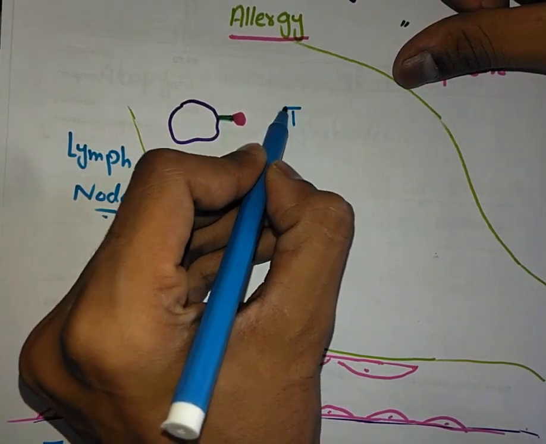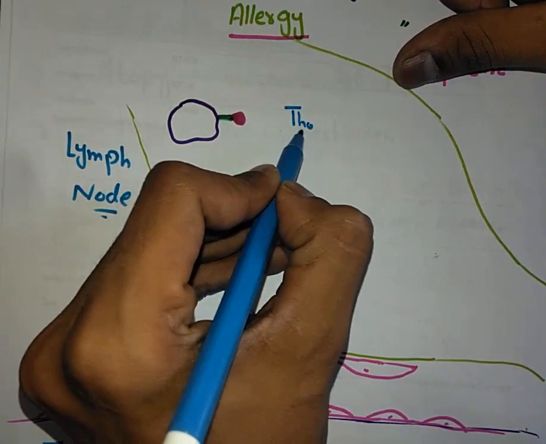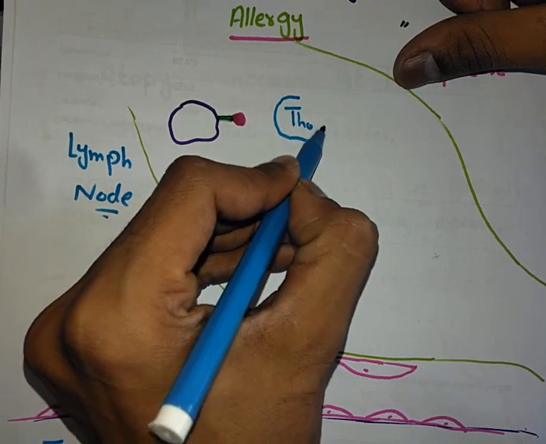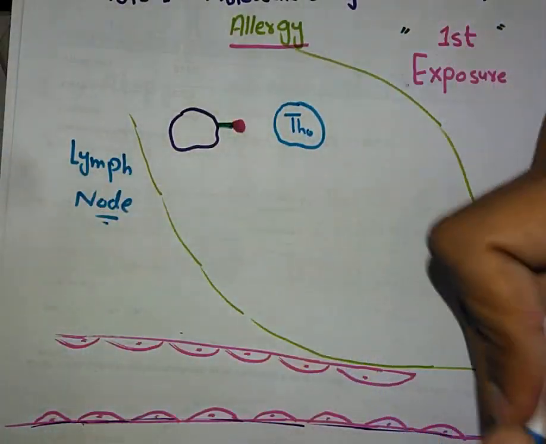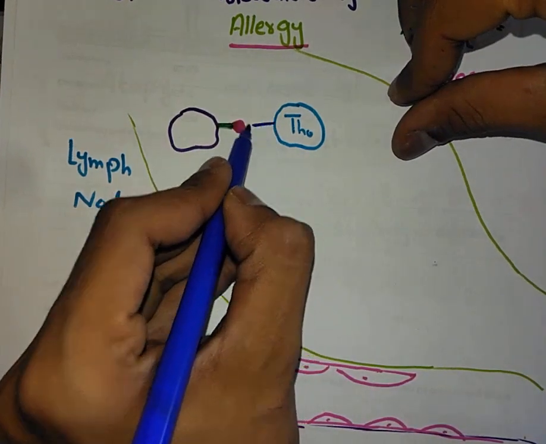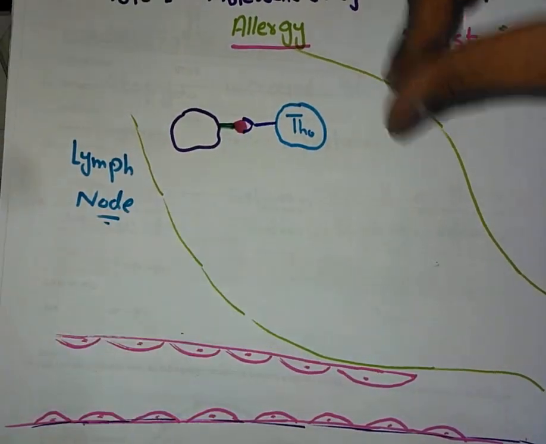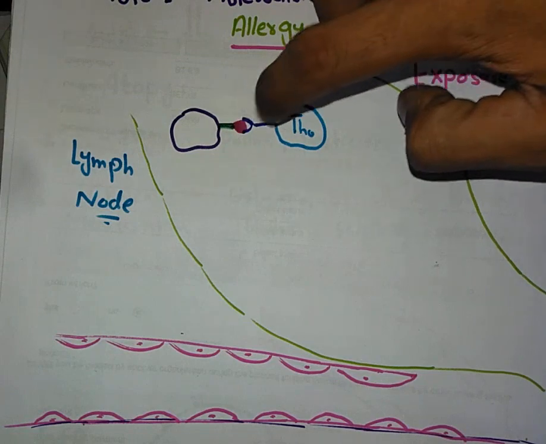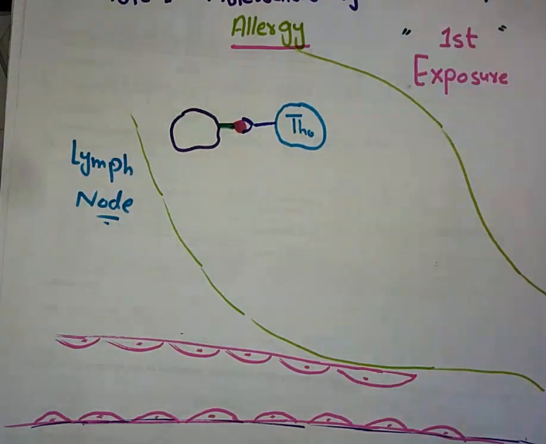In the lymph node, Th0 or naive T cells will be present. They will attach to the allergen with the help of the T cell receptor. Some other interactions will also be required, which include CD28 and B7. These things have been explained in my previous video. You can go and learn about those.